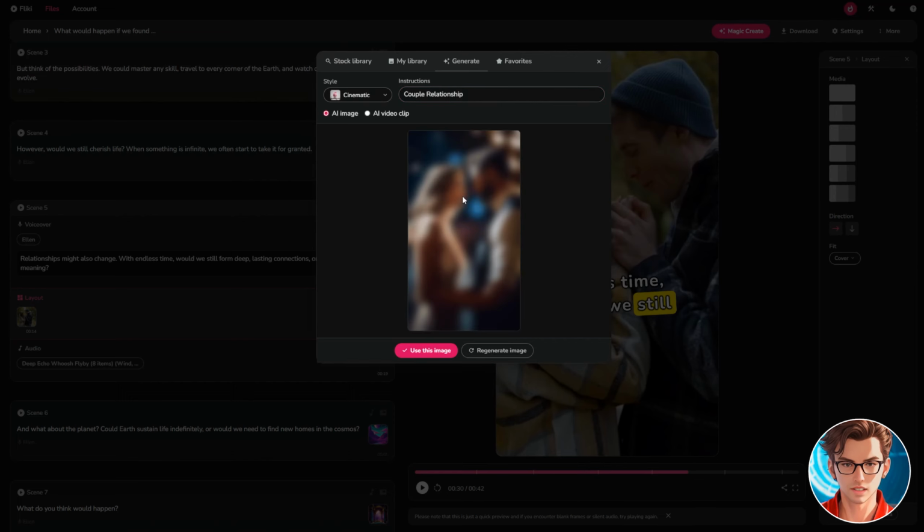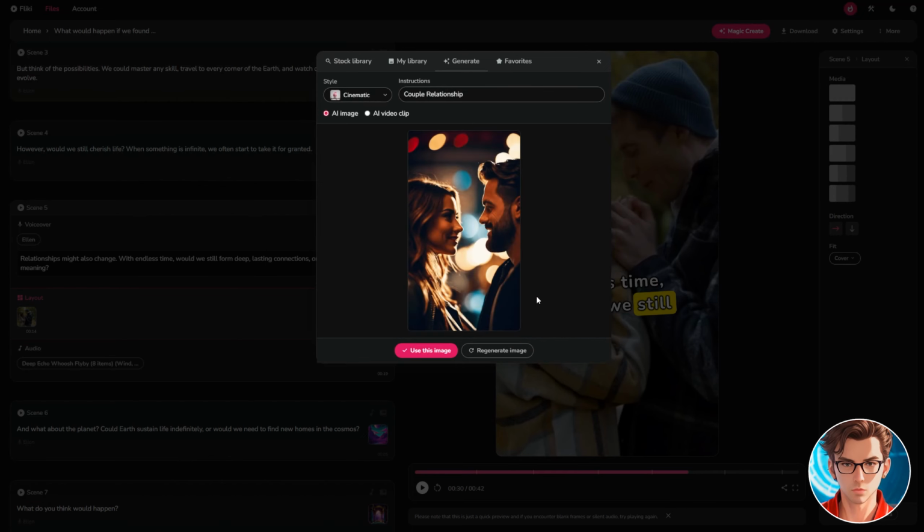If you don't like the image, click on Regenerate for a new image, which takes about 5 seconds for each generation. This one is excellent. I'll convert it to an animation.